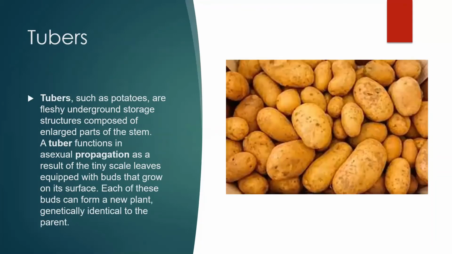Next is tubers. Tubers, such as potatoes, are fleshy underground storage structures composed of enlarged parts of the stem. A tuber functions in asexual propagation as a result of the tiny scale leaves equipped with buds that grow on its surface. Each of these buds can form a new plant, genetically identical to the parent.